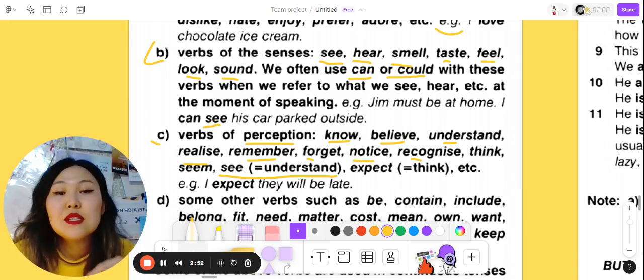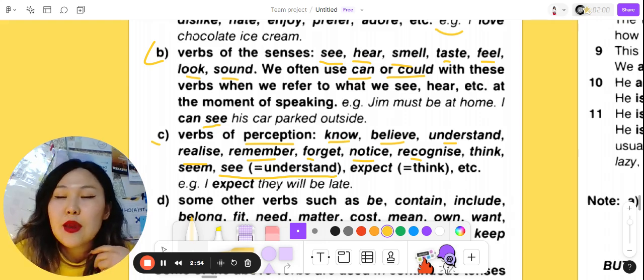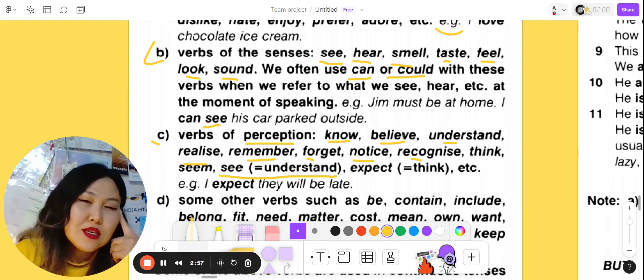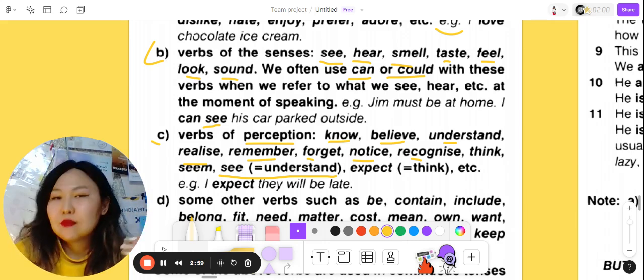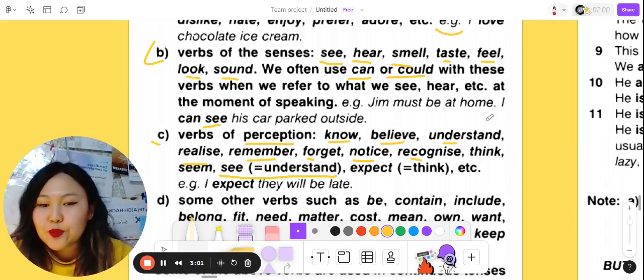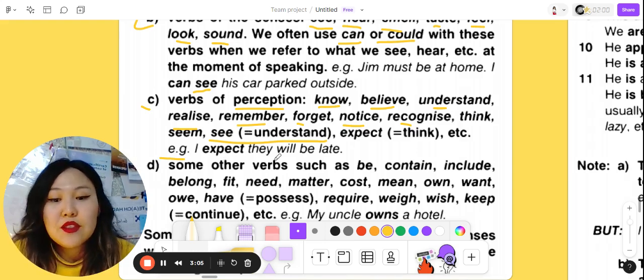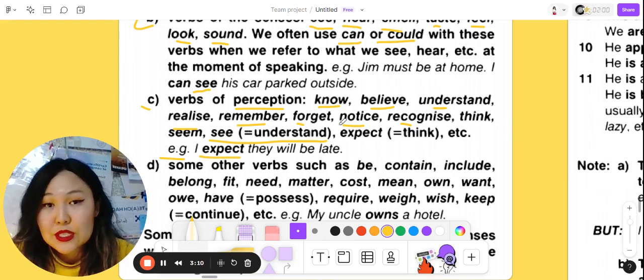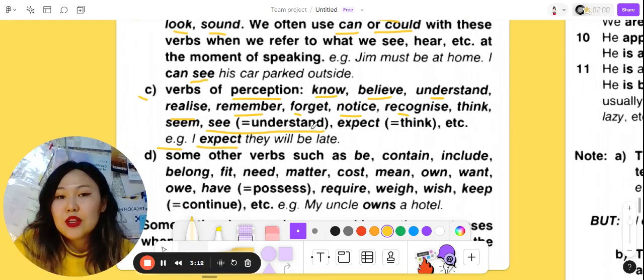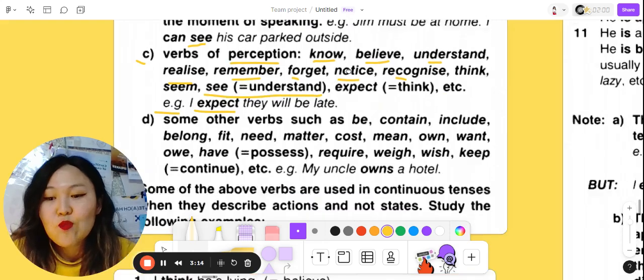For example, if somebody is explaining something to you, you can say, I see it now, and it means I've understood it now. An example here, I expect they will be late. So we see that this sentence is in present simple, even if it's happening at this moment, right now.